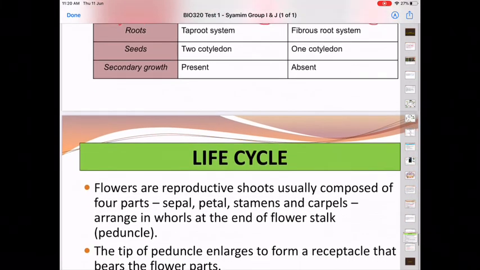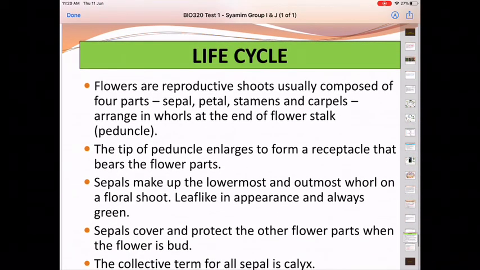Now we go into the life cycle. The flowers are the reproductive shoot, usually composed of 4 parts: the sepal, the petal, the stamen and carpels. These are arranged in whorls, in a spiral or in a circle, at the end of the flower stalk. The flower stalk is named peduncle. The tip of the peduncle enlarges to form a receptacle that bears the flower parts.